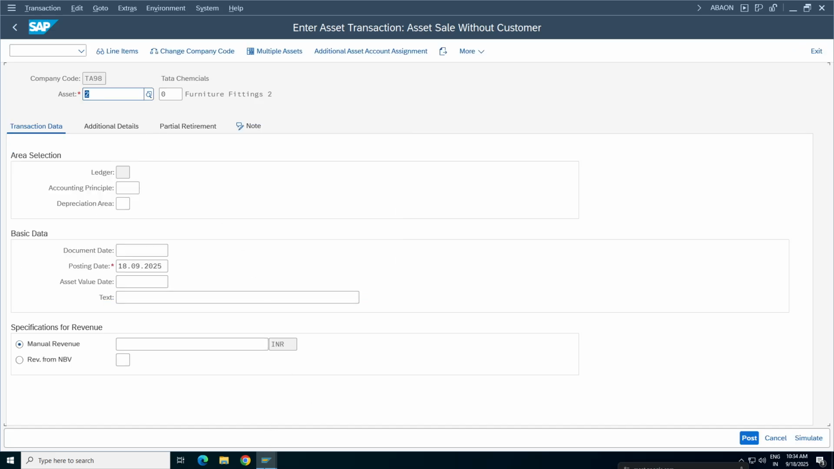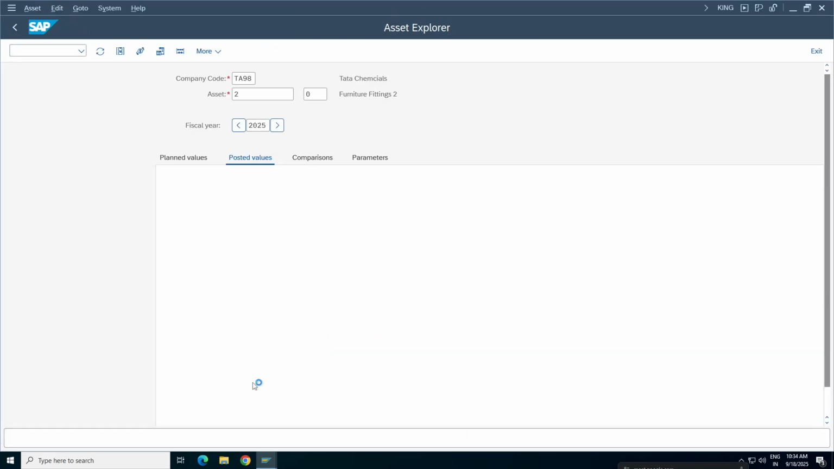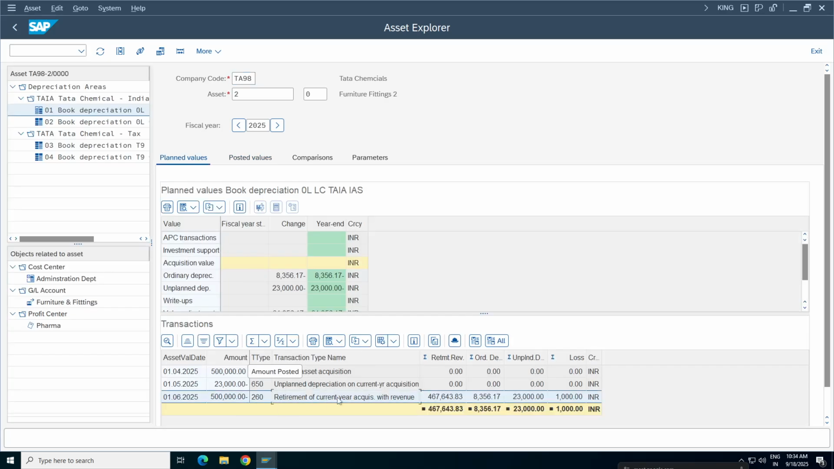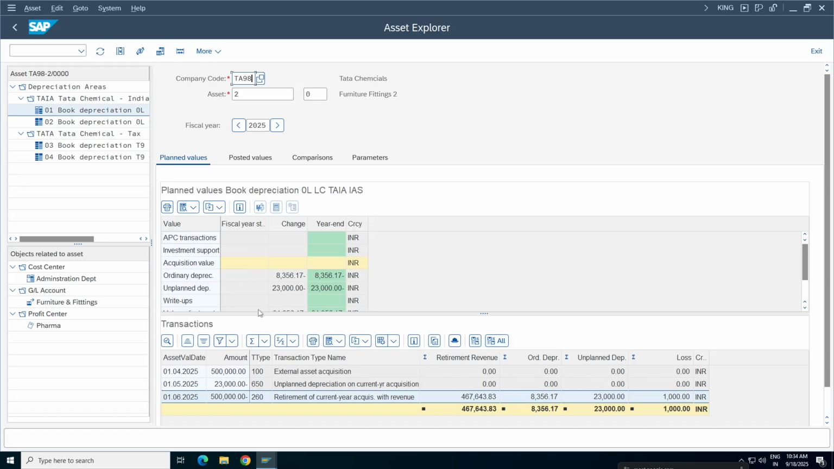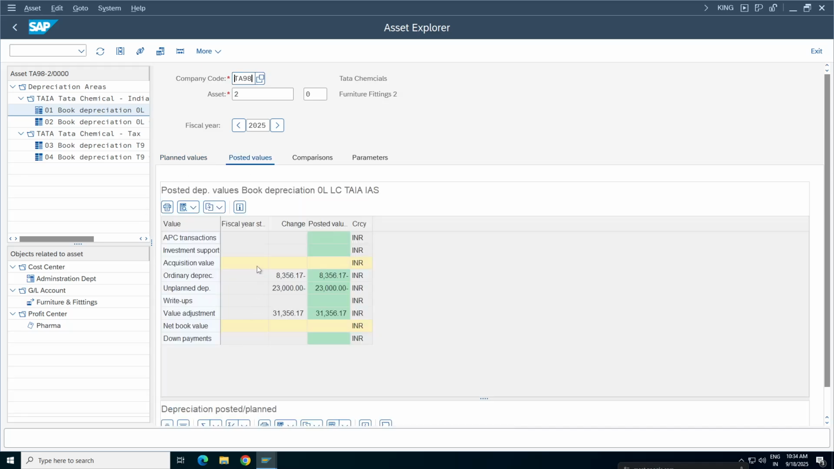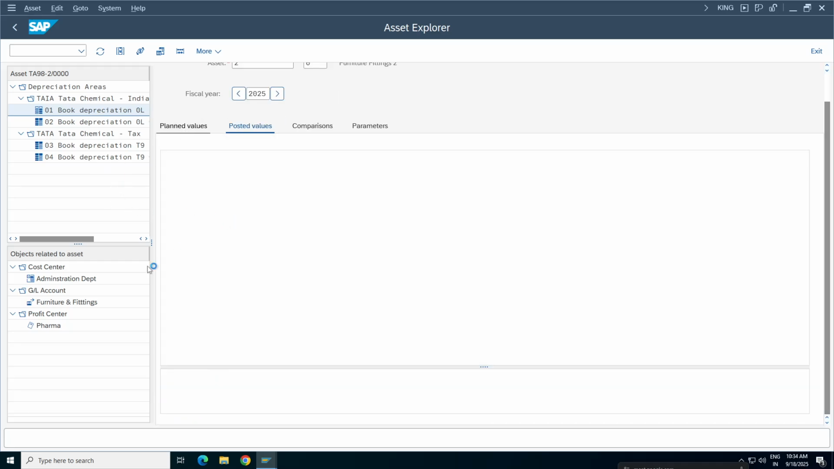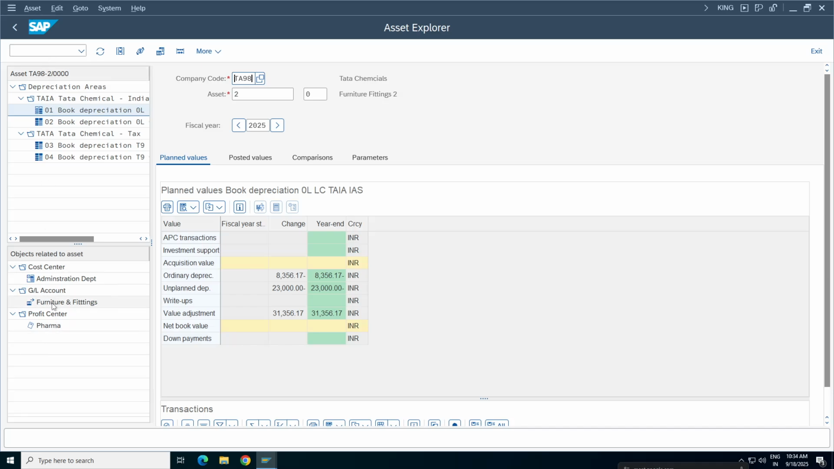Go back to this one. Now refresh your transaction. Everything will get closed. Posted values: retirement for current acquisition, 1,000 rupees loss. It is giving a very clear picture, right? 1,000 loss, unplanned depreciation, ordinary depreciation, retirement revenue, and planned values. Here you have all the values, planned values and posted values. Ordinary depreciation posted, unplanned depreciation posted, value adjusted 31,356. So both together.